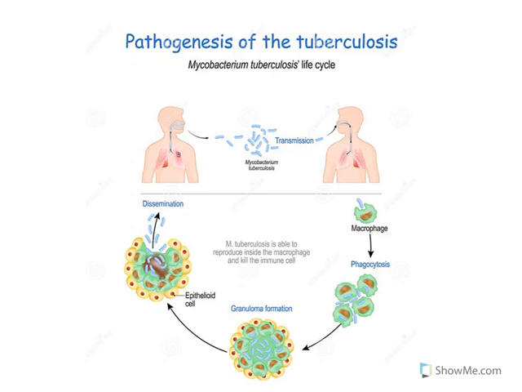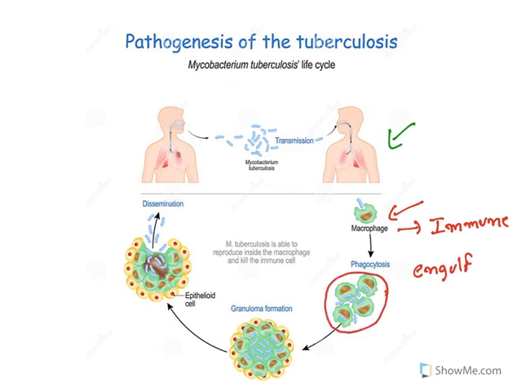Now, once it is transmitted into the lungs, the TB organism is taken up by macrophages. Macrophages are immune cells. There are abundant macrophages inside the lungs. They surround the TB organism and engulf it. Normally, macrophages have enzymes like lysozyme.